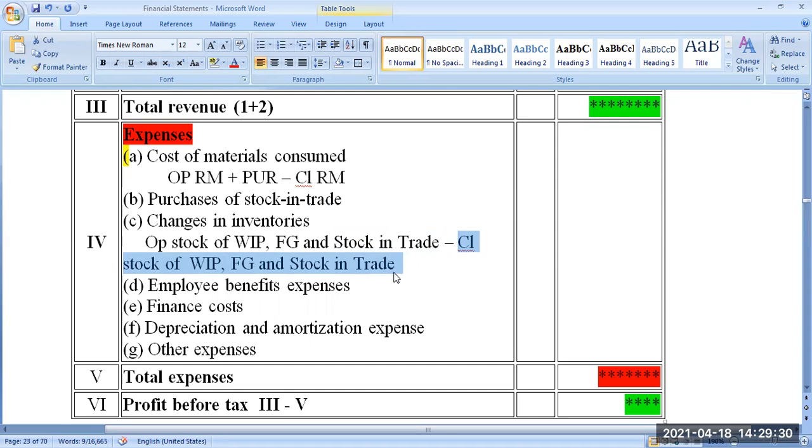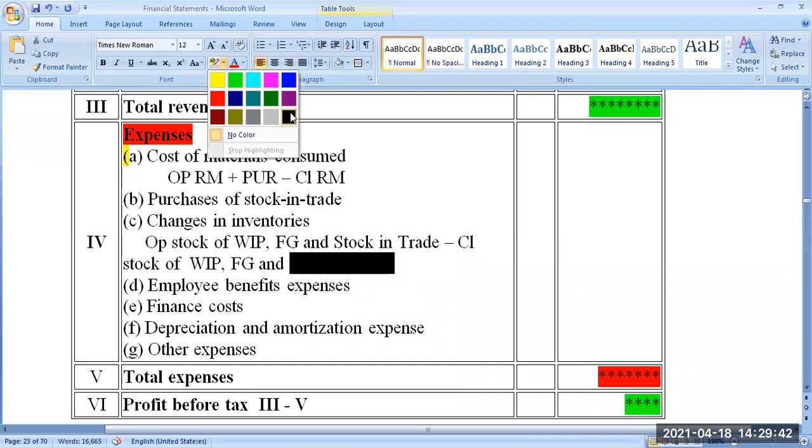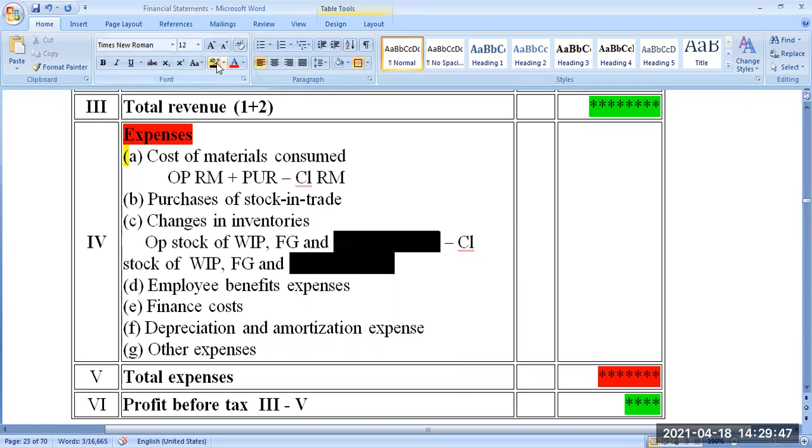It depends on the company. All the three need not be there in a single company. Suppose it's only a manufacturing company, this won't be there at all. If it is a manufacturing company, stock in trade will not be there. If it is only a trading company, then these other things will not be there. Only stock in trade will be there. But now in the format, we are giving both together. Okay. Suppose the company is doing both manufacturing as well as buying and selling, then everything will be there.